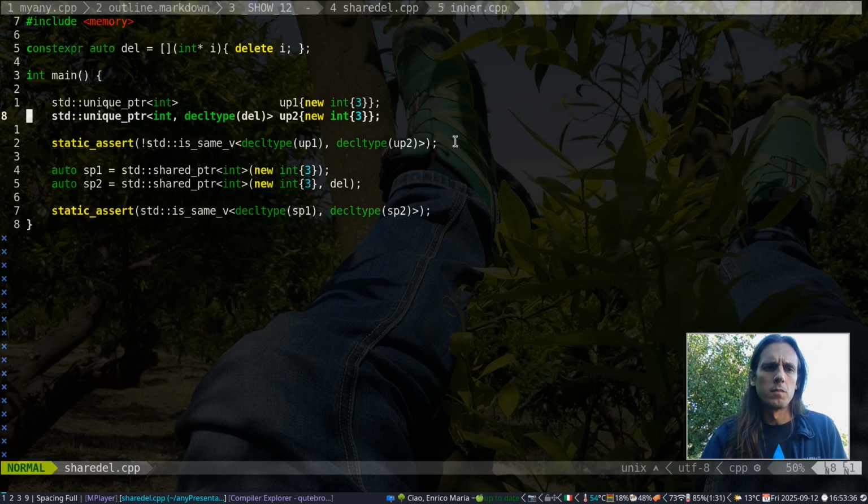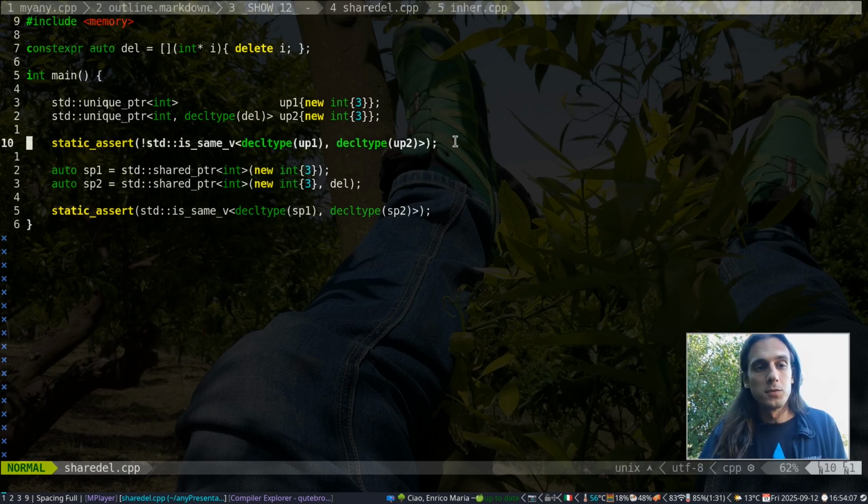So that means that when you construct a unique pointer with a deleter, it will store the deleter, and clearly, in order to store the deleter, that could be a lambda, could be a free function, could be a pointer to a function, the unique pointer has to be templated on that type. At least, it's not that it has to, but that's how it is designed. So there is no type erasure here. The type of the deleter ends up being part of the type of the unique pointer.